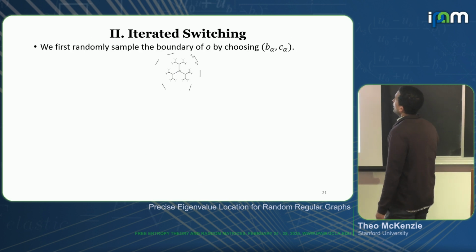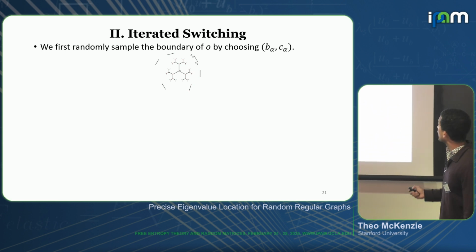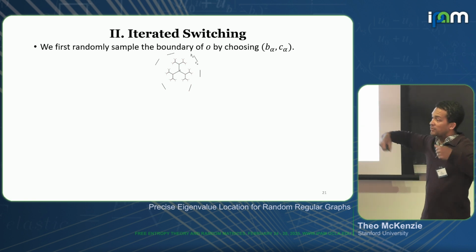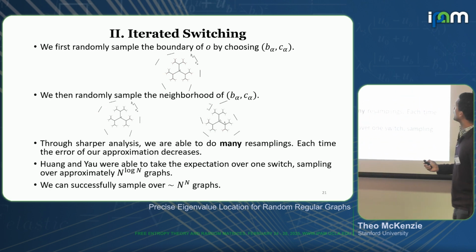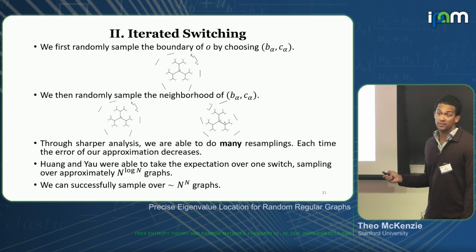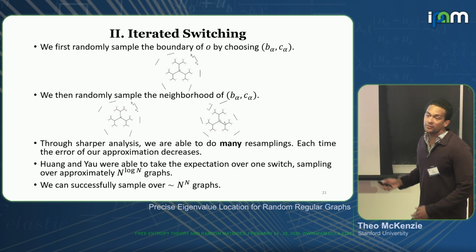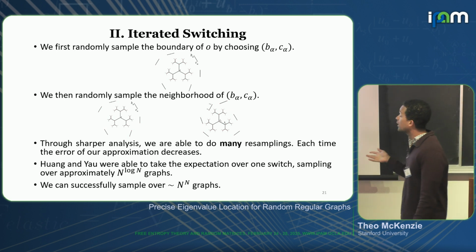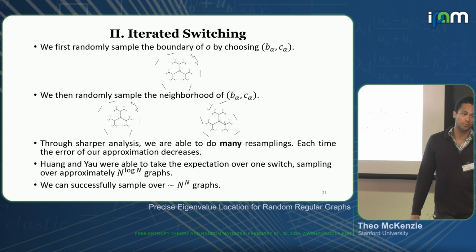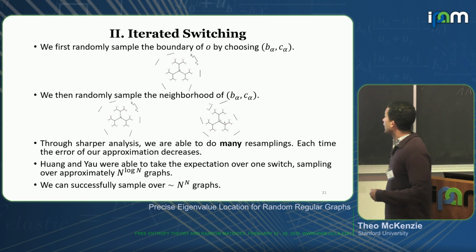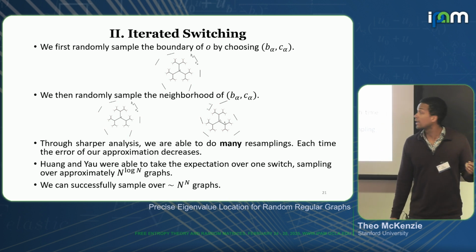And what we actually have to do is iterate this process. We're going to start by randomizing the boundary of O by choosing these other edges in my graph, B alpha, C alpha. But then I'm going to iterate by randomly sampling the neighborhood of this vertex C alpha. And then I select other random edges, which will be the new boundary of C alpha. And then I'll iterate this process. We do sharp enough analysis that we're able to iterate this process and do many edge swaps. And every time that we do an edge swap, we can actually improve the error in the function that we're looking at.